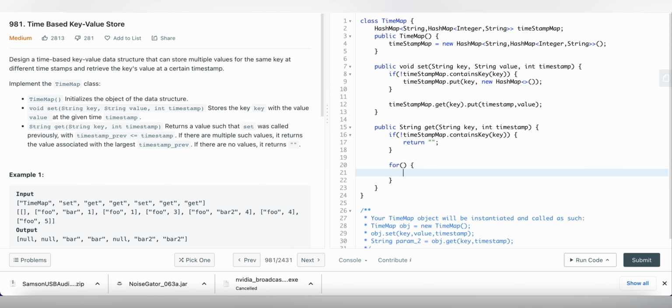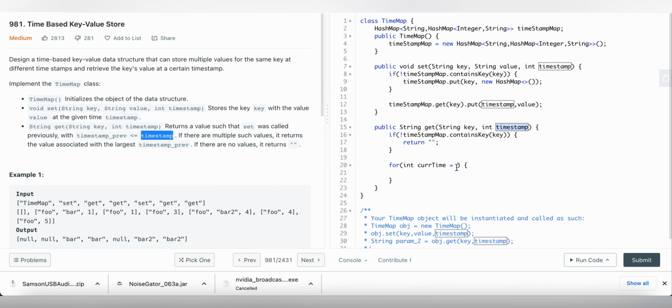So what we have to do is write a for loop, because for the timestamp they have given, there can be multiple values for the same key, right? So we have to filter for timestamps less than or equal to the given one, and retrieve those values.